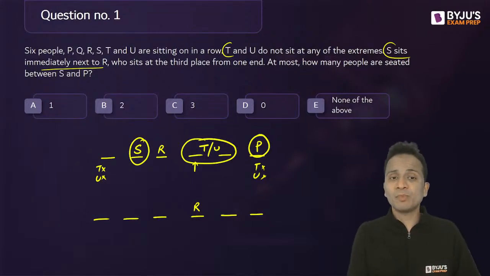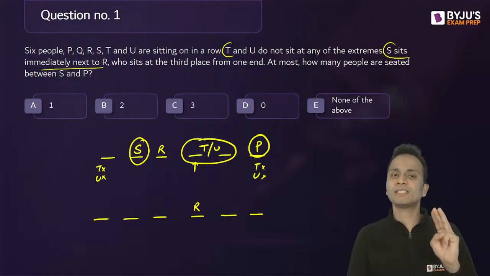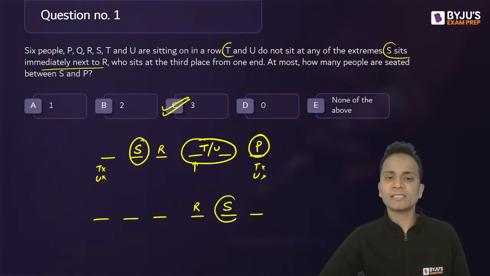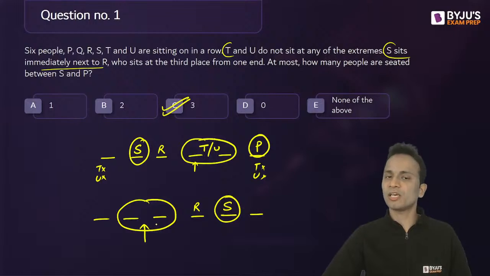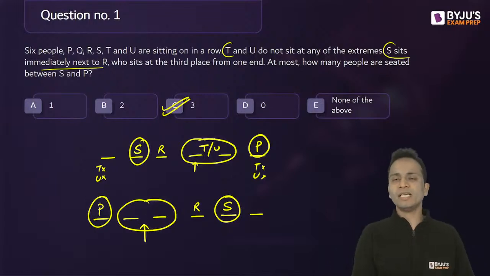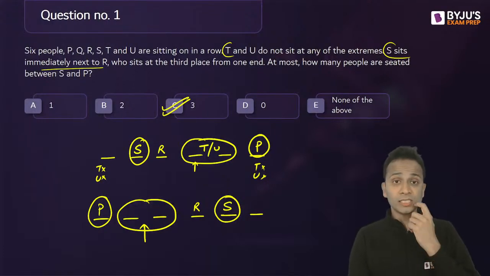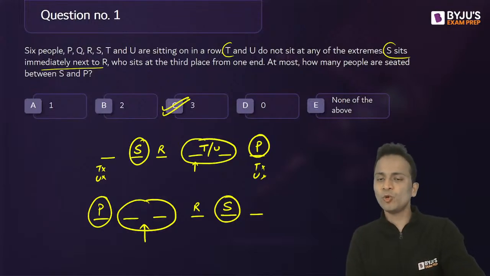At most, maximum 3 people can sit between S and P. 3 से ज्यादा नहीं हो सकते. If I look at the second arrangement, I'll make S sit at this chair. For T and U, who cannot sit at extremes, I'll have to make these two chairs reserved, and then I'll make P sit here, so that once again there are 3 chairs between S and P. So the correct answer of this question will be option C.